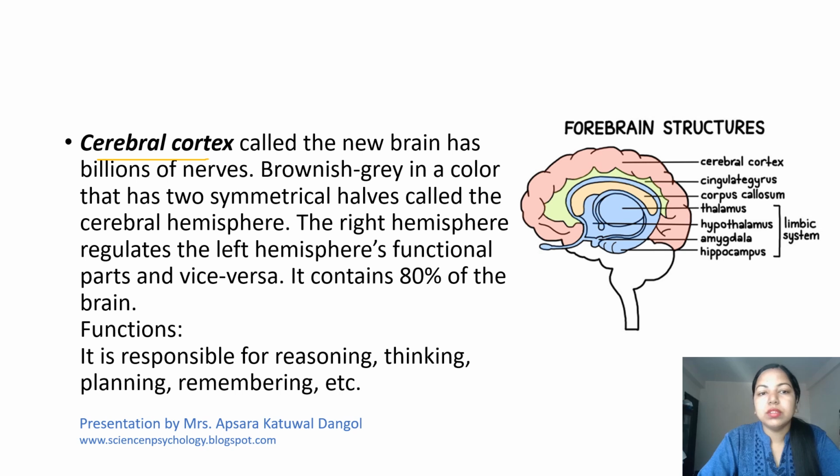Talking about the cerebral cortex, it is also called the new brain because it has billions of nerves. Brownish gray in color, it has two symmetrical halves known as the cerebral hemispheres. The right hemisphere regulates the left side's functional parts and vice versa. It contains 80% of the brain, and its major function is reasoning, thinking, planning, remembering, etc.